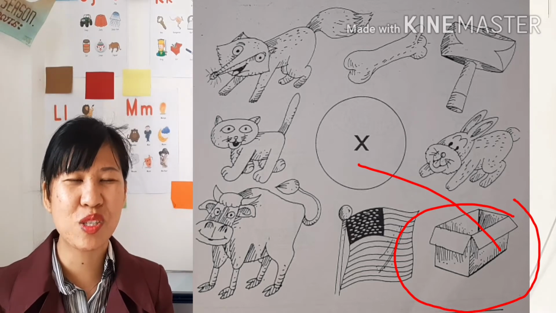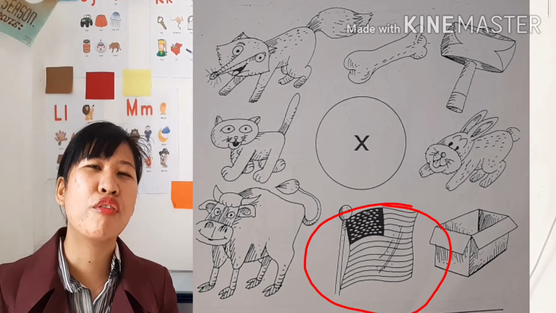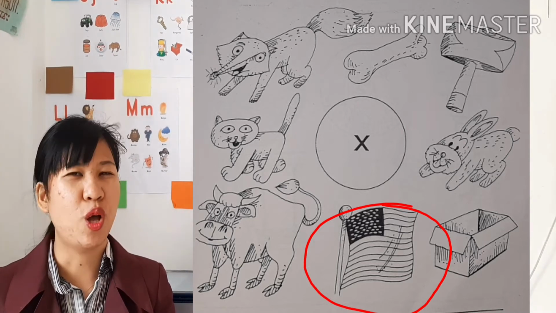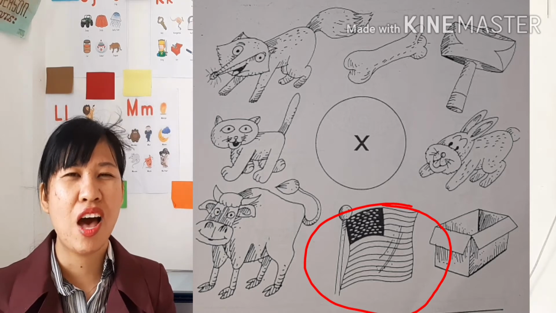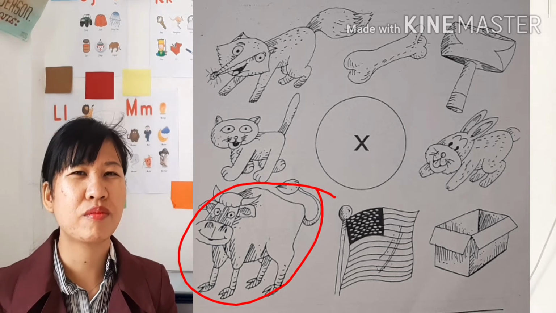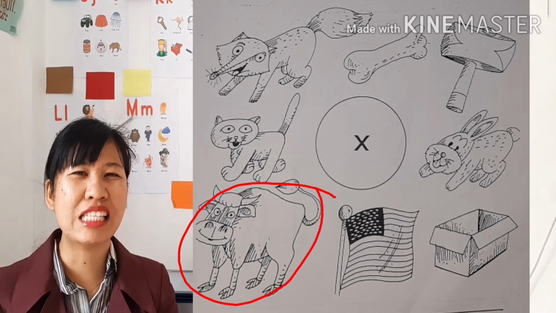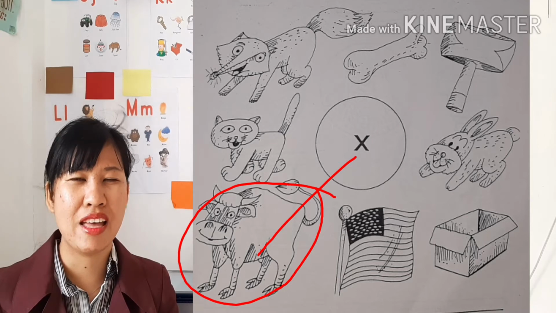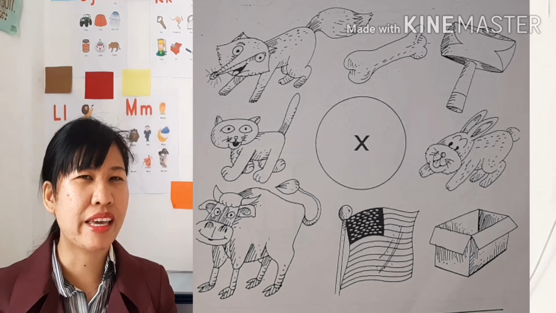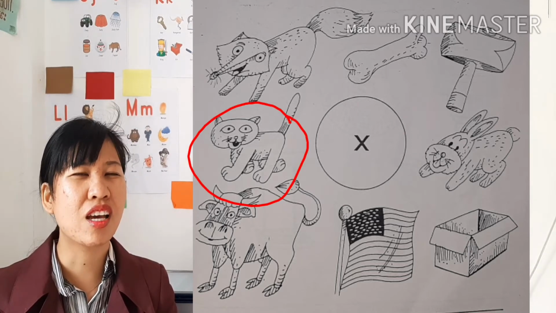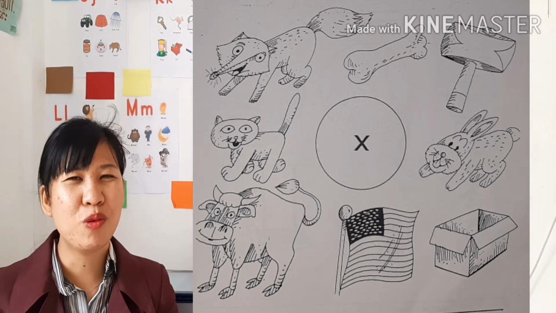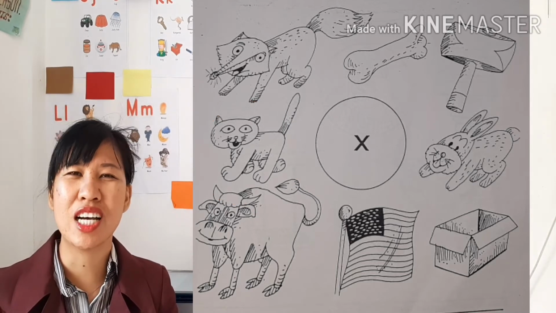Box. Okay, next we have flog. Flog. Can you hear X in the word flog? No, there's no X. How about this one? Ox. Yes, there is letter X at the end. Ox. Very good. Okay, how about the cat? Cat. Can you hear X in the word cat? No.